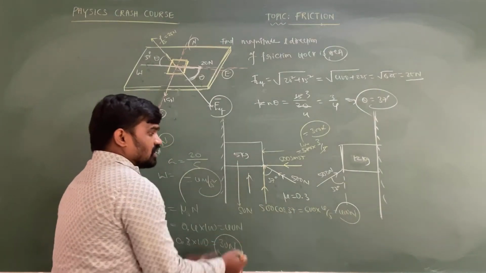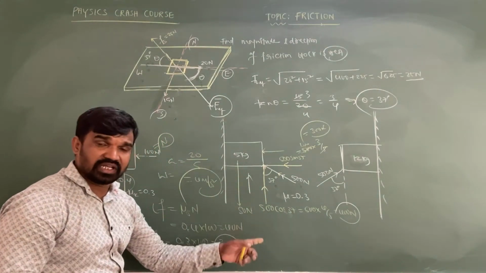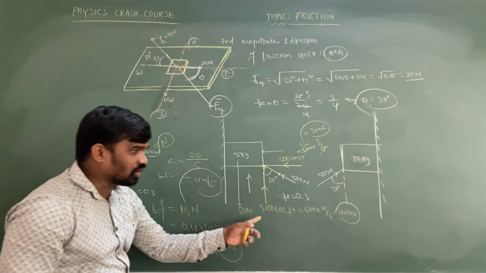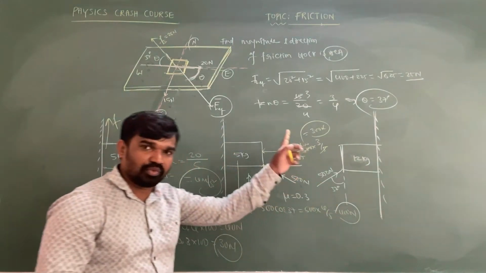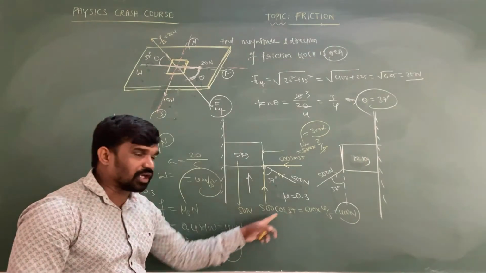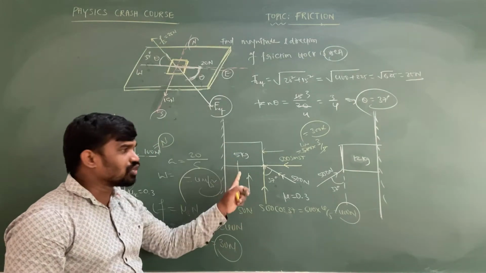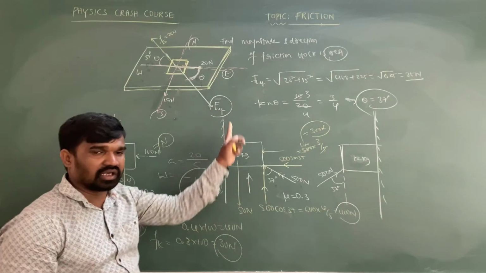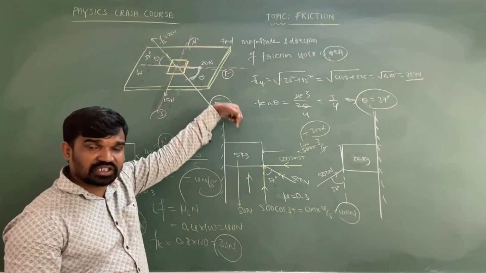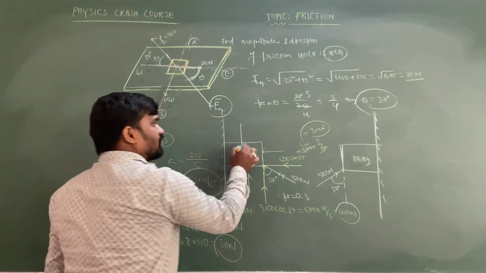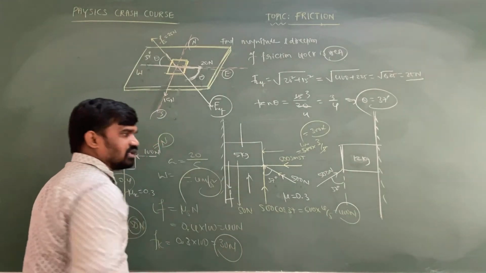So the net force of these two is acting in which direction, upward or downward? Let's observe this one: this 400 upward, this 50 downward. 400 minus 50, 350. 350 is acting in which direction? Upward direction. So the body's acceleration is in the upward direction. For upward acceleration, the friction will act in the downward direction. So frictional force is acting in the downward direction in this case.